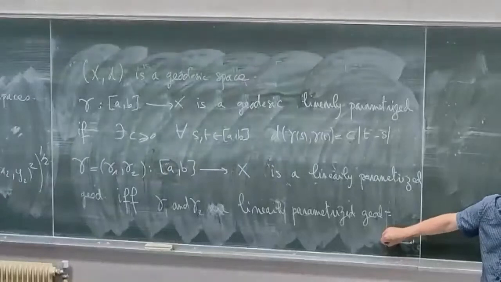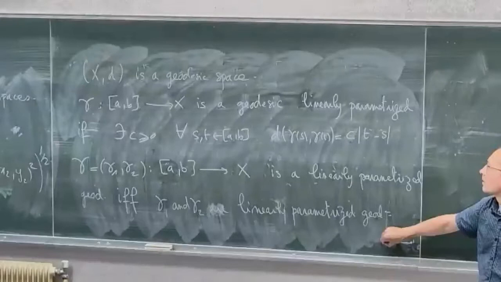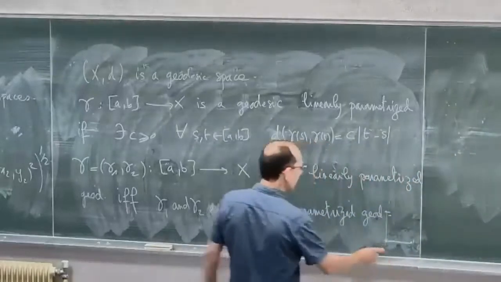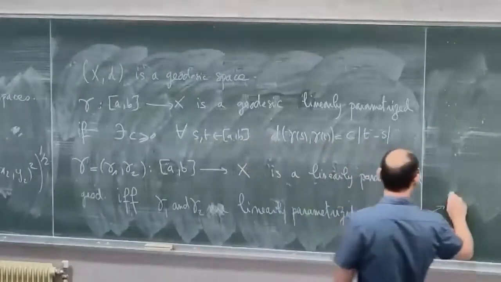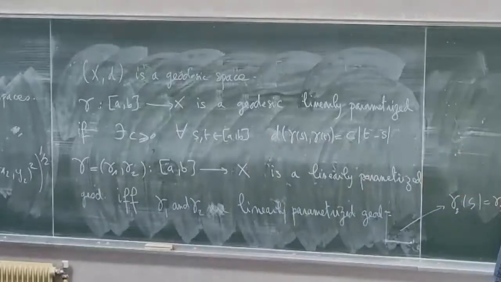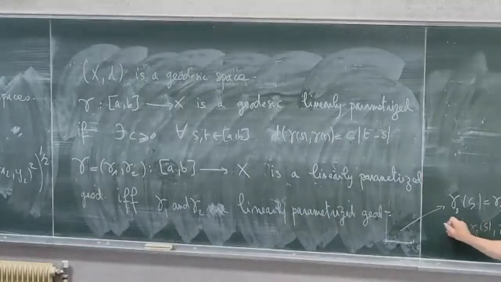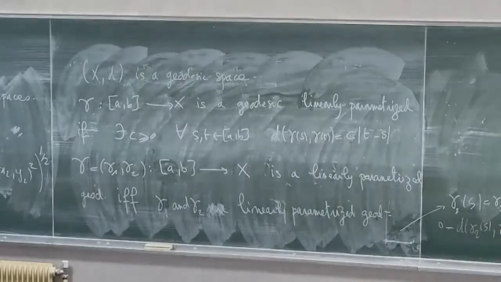You don't move from 0. So gamma 2 of S is equal to gamma 2 of T for any S and any T, and so the distance between gamma 2 of S and gamma 2 of T must be 0, and it must be some constant times T minus S. So you have to pick C equal to 0.